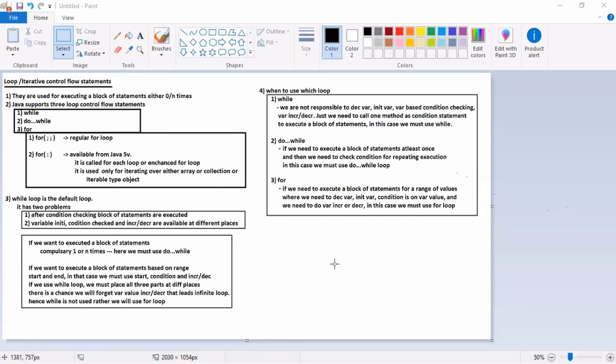Next, now I want to execute a block of statements either by just a condition or by variable incrementing, decrementing, but I want to execute the block of statements one time compulsorily. Then you have to choose the do while loop. This is the basic idea. All of you comfortable?